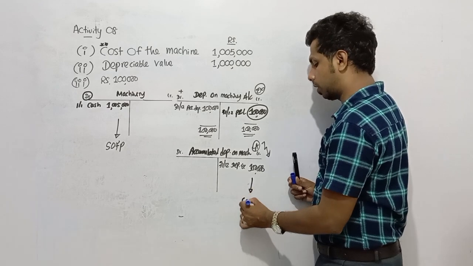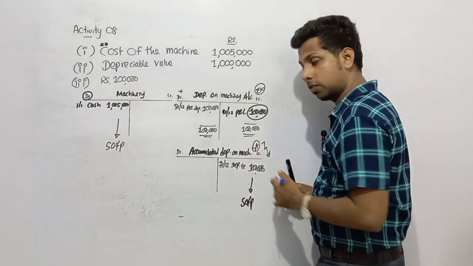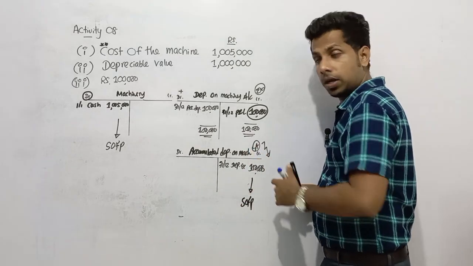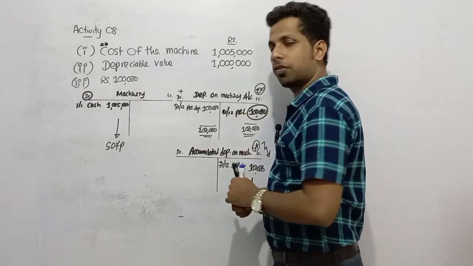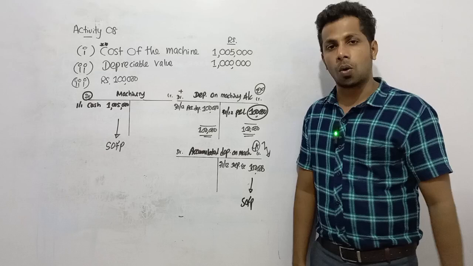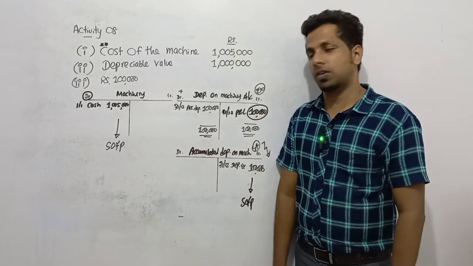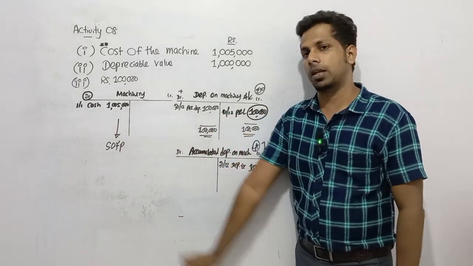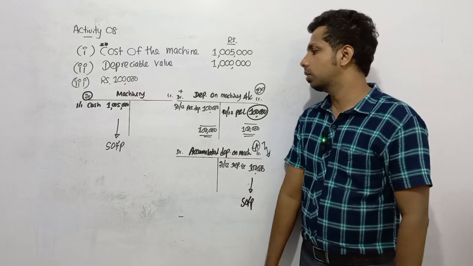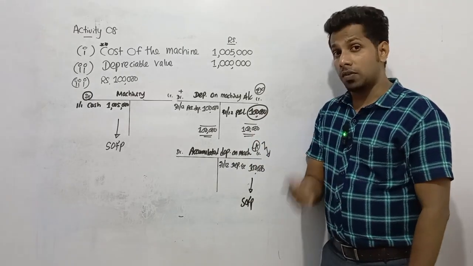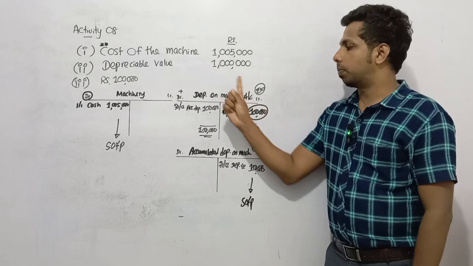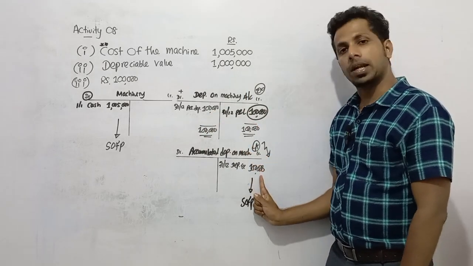So finally we have to present it in the SOFP, because this is an asset account, and assets we have to present in the SOFP. So this is how we record the double entry for depreciation. First I recorded the purchase cost of the asset, machine debit, cash credit. I didn't prepare the cash account here. Annually we need to depreciate by 100,000. So depreciation expense debit, accumulated depreciation credit.